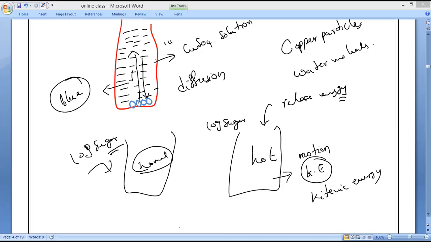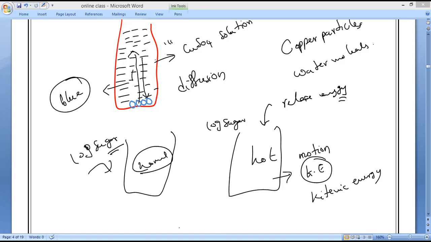That smell will start diffusing with the air, and the air particles are constantly moving, so finally it will reach our bedroom also. There also we can feel the smell of the kitchen, whatever is prepared. That is what is happening. That process is only diffusion. So these are the three characteristics of matter.